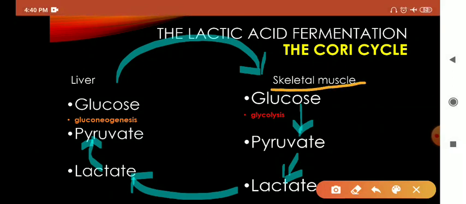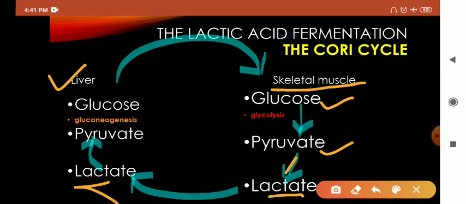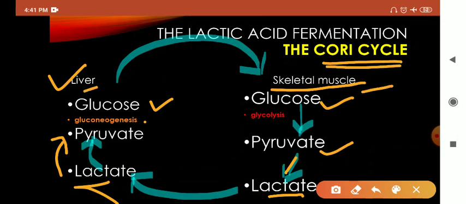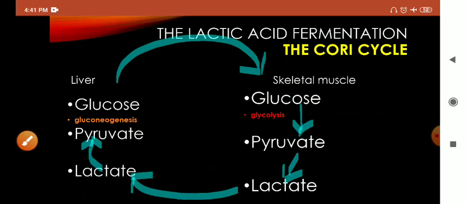This is the Cori cycle, which takes place in skeletal muscle and liver. How does lactic acid fermentation take place in skeletal muscle? You can see that glucose changes to pyruvate by glycolysis. Again, by fermentation it forms lactate. This lactate goes to the liver, and in the liver it forms pyruvate, and glucose is regenerated with the help of a process called gluconeogenesis. So this whole cycle is known as the Cori cycle that takes place in skeletal muscle and liver. This is the concept of the Cori cycle.